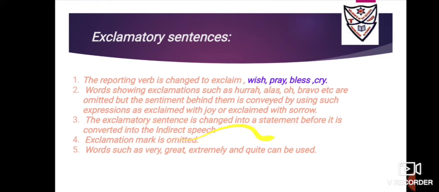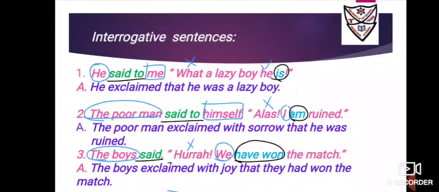The exclamatory sentence is changed into a statement first, and then only we'll write it into the indirect speech. Yes, the exclamation mark is omitted but obvious. Now words such as very, great, extremely, quite can be used, showing the degree. The steps that you have followed for changing the assertive sentence to the exclamatory sentence, the opposite steps you will do for changing exclamatory to assertive. Let us start so you can get an idea.